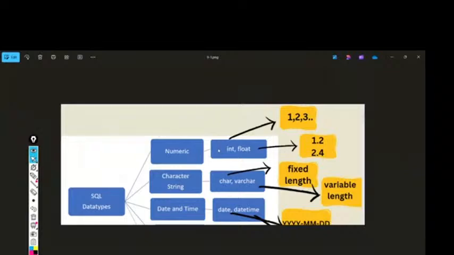I can enter up to a 10-letter word like that, because I stored only 10 bytes of memory for this particular column. Like that, every time whenever we are storing character data, we will define the size also like this. Inside brackets, we need to mention the size.